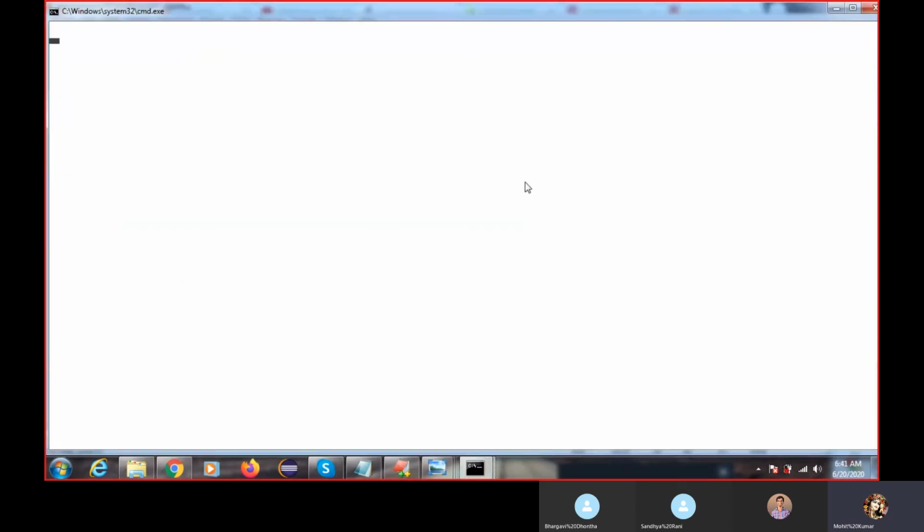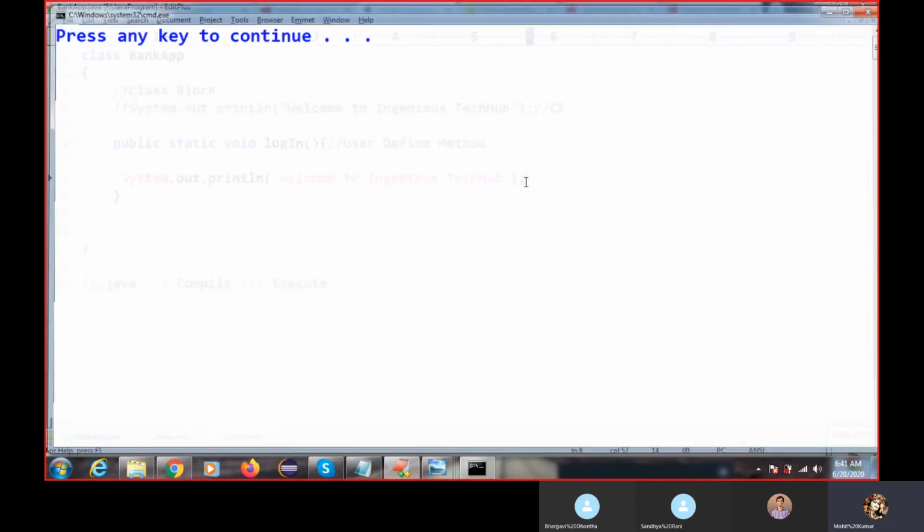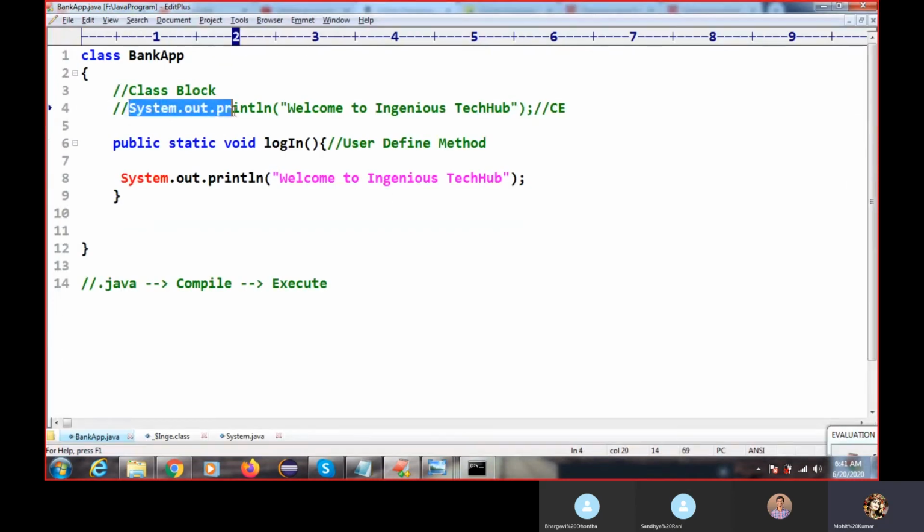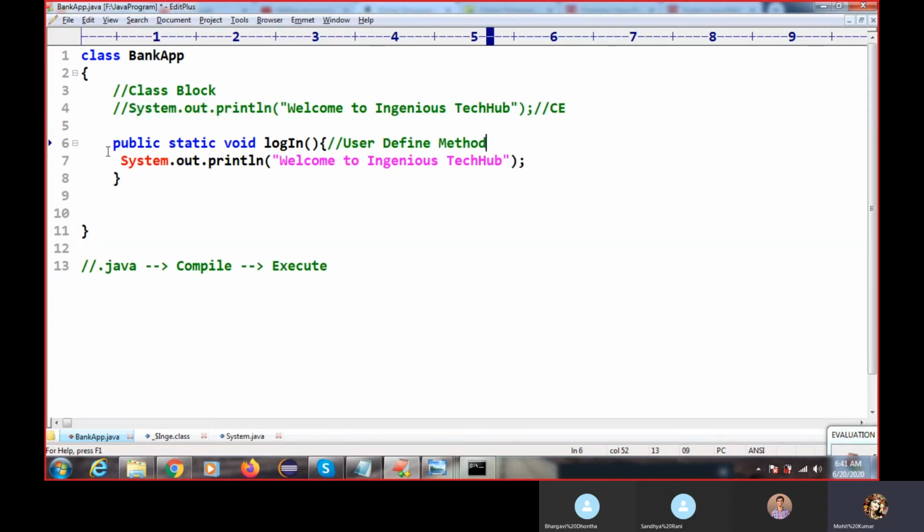Okay, now I am able to compile. Before I was not able to compile. We were getting some error, right? So this is another thing to learn. If you have any business logic, we will implement it inside this method.